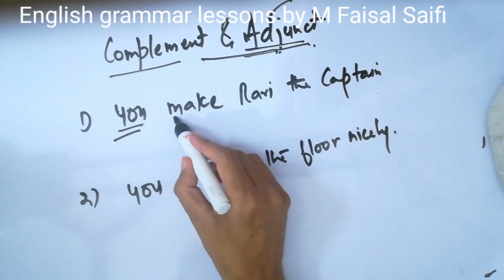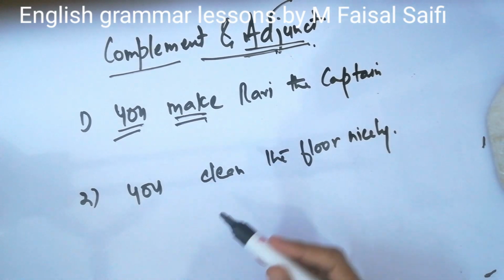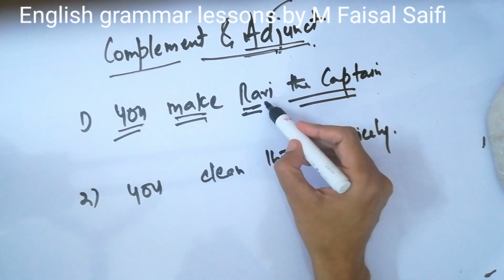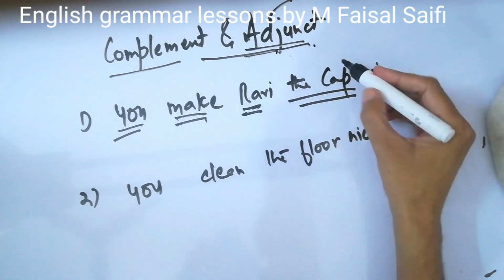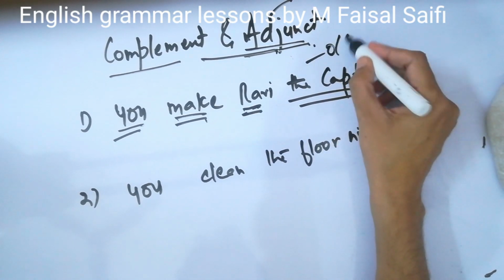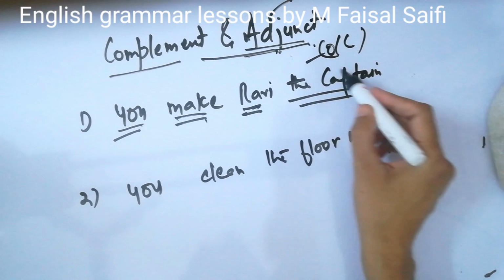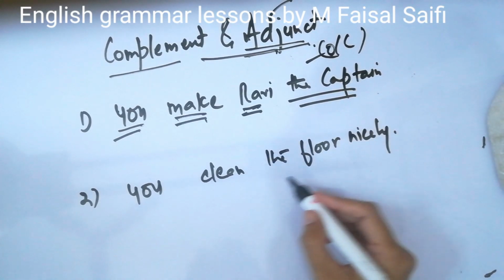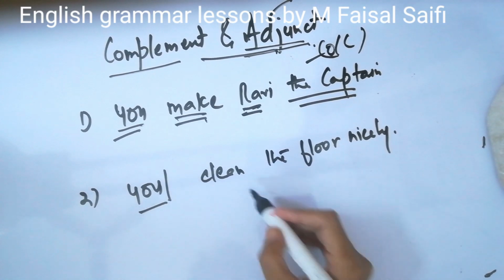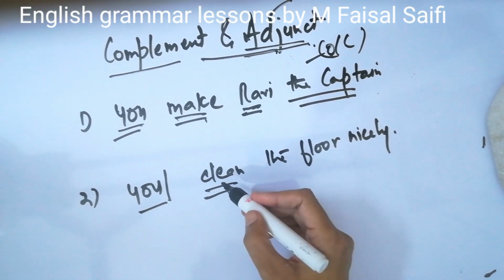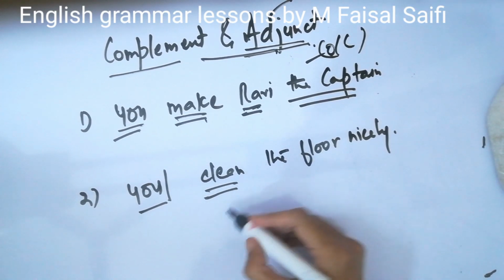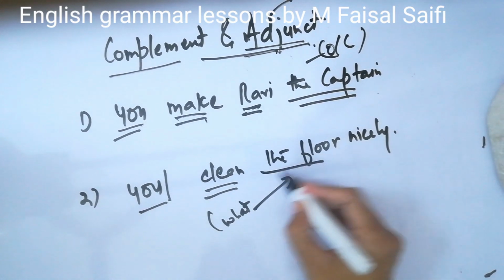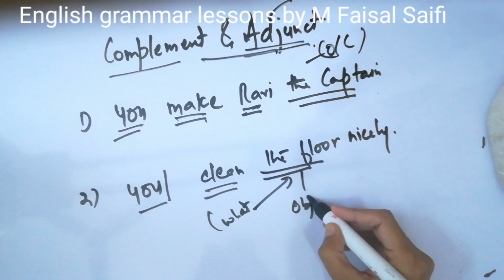You is the subject, make is a transitive verb. You make whom? Ravi the captain. So this is the object and this is the objective complement, because this is telling about the object. But what happens when we write "You clean"? You is the subject, clean is the verb. You clean what? The floor. This is the object.